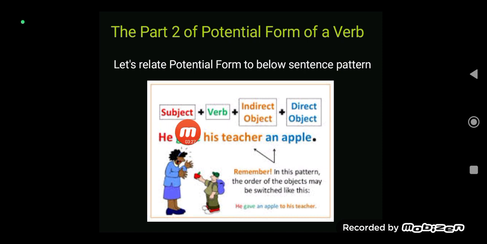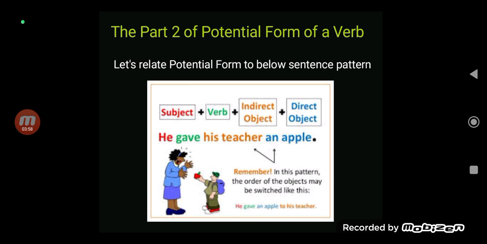This is S-TV-IO-DO: subject, transitive verb, indirect object, direct object. For example, he gave his teacher an apple. Subject, he. Gave is the transitive verb. His teacher is the receiver or purpose of the action. Direct object is the object to which the transitive verb is being done.